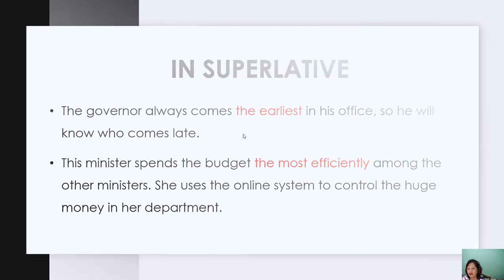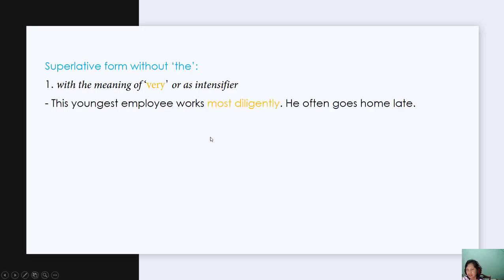But I want to show you that superlative form can be used without the. First, with the meaning of very. So of course, it is used as intensifier. We just want to intensify the adverb, the degree of the adverb. This youngest employee works most diligently. He often goes home late. So we don't compare how the youngest employee works with the others.